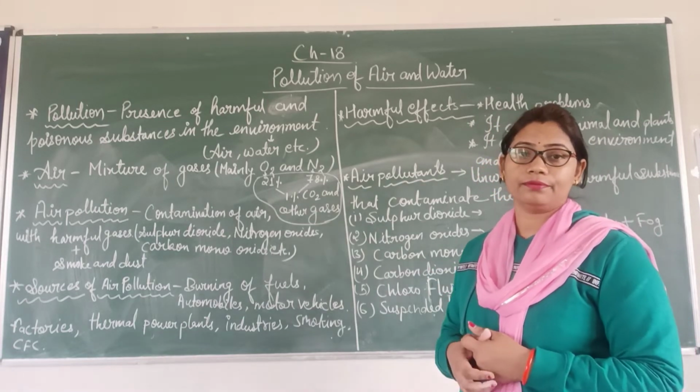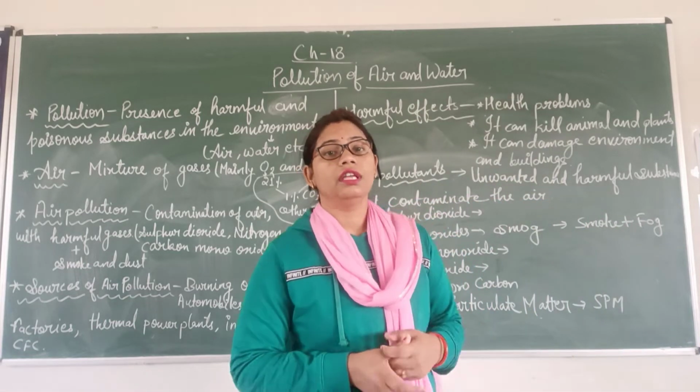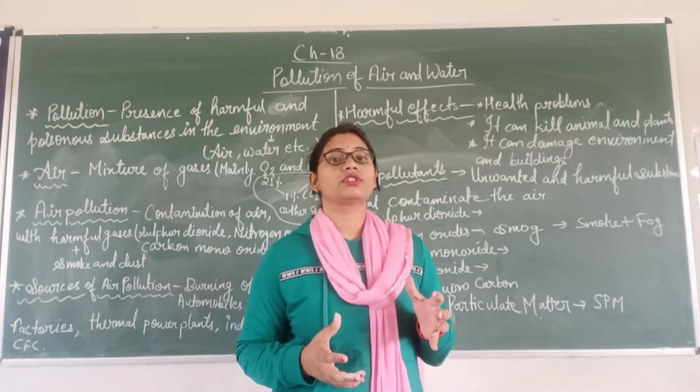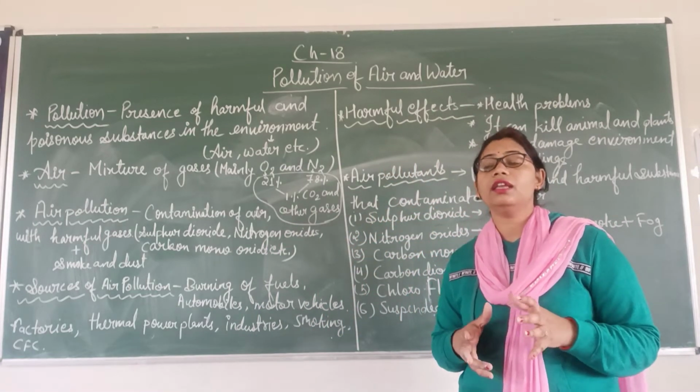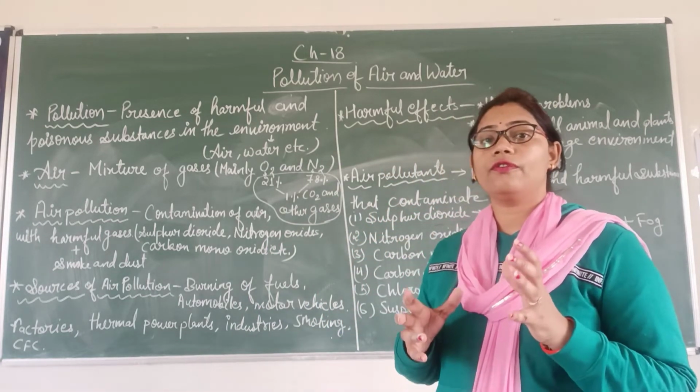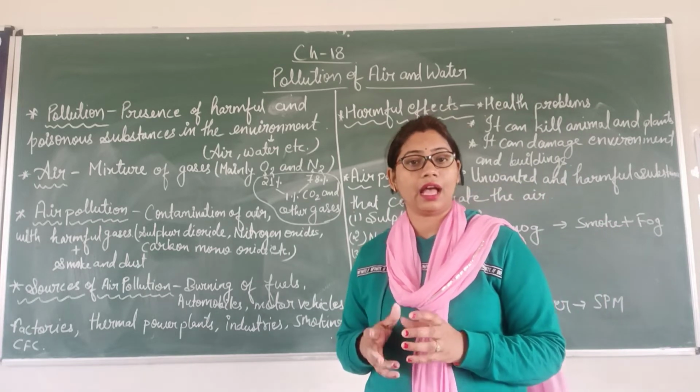So what is air? In the atmosphere, air is present, and air is a mixture of gases. Mainly the ratio of oxygen and nitrogen is very high.